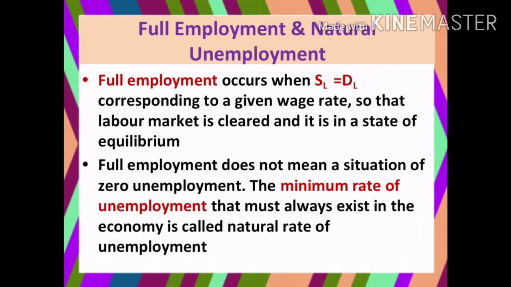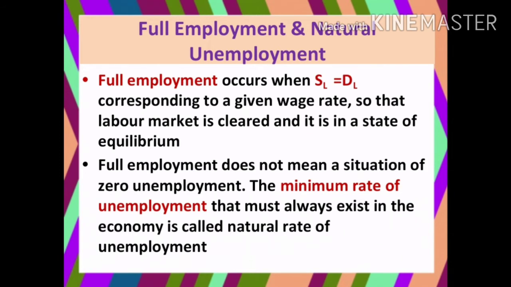Students of economics must carefully note that in an economy, a situation of full employment never implies a situation of zero unemployment. Full employment does not mean everyone will get jobs and there is no unemployment at all. That is not at all possible in any economy.